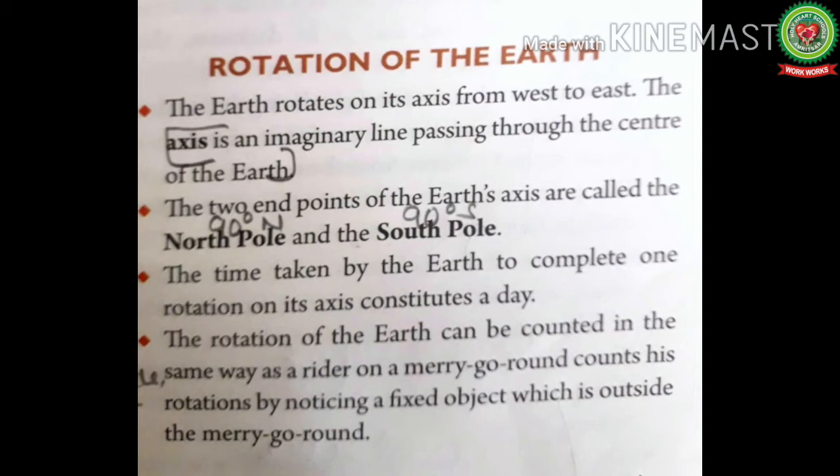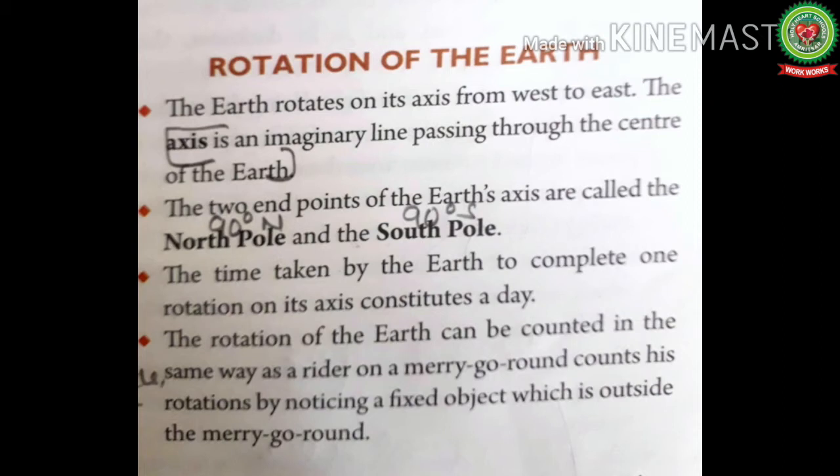Rotation of the earth. The earth rotates on its axis from west to east. The axis is an imaginary line passing through the center of the earth. The two end poles of the earth's axis are called north pole, that is 90 degree north, and the south pole, that is 90 degree south. The time taken by the earth to complete one rotation on its axis constitutes a day.